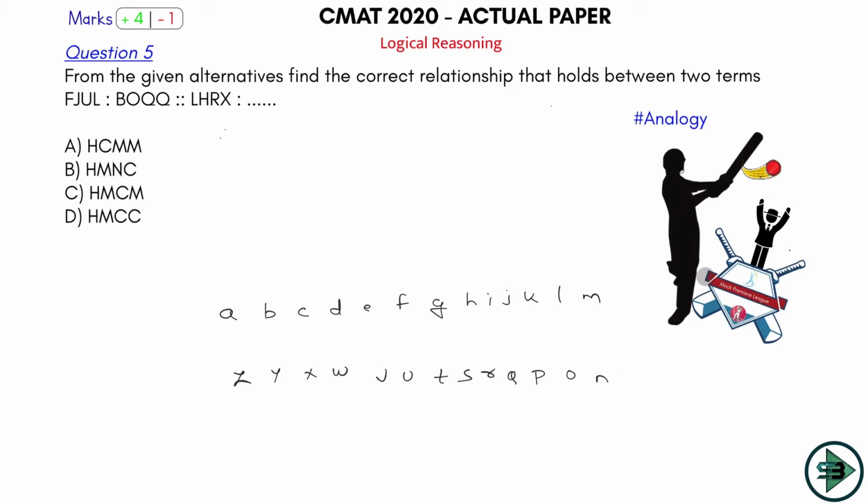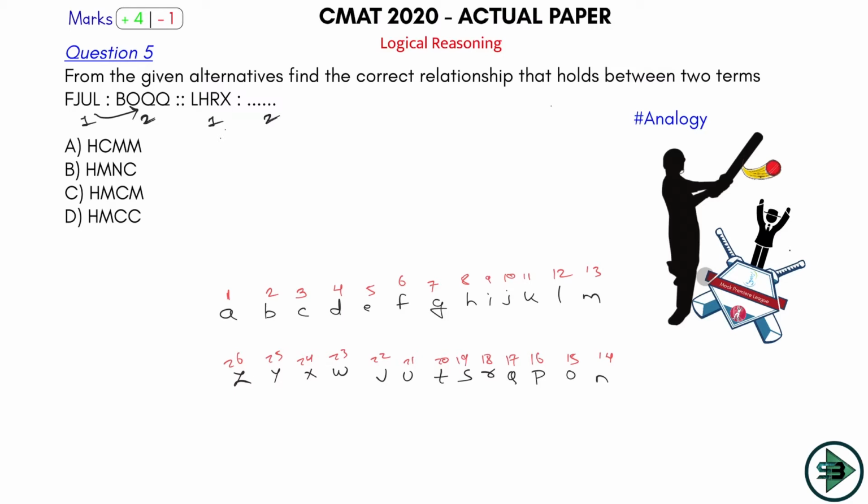Now what do we do here? We number them. So A is 1, B is 2, C is 3, D is 4, E is 5, F is 6, 7, 8, 9, 10, 11, 12, 13. And I write 13 at the bottom. This is 14, 15, 16, 17, 18, 19, 20, 21, 22, 23, 24, 25 and then 26. So for every alphabet I know what number it corresponds to. Now let's start thinking about it because this will give me the hint of analogy. What is analogy? How is this one related to this? Whatever relationship you identify from 1 to 2, apply the same relationship from 1 to 2.